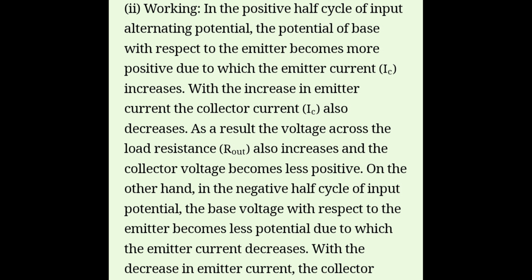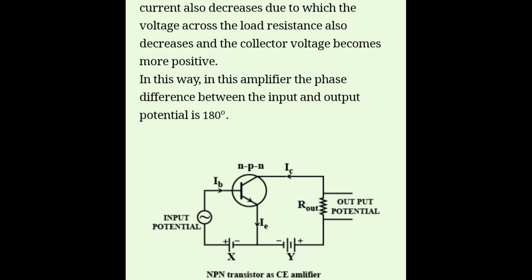On the other hand, in the negative half cycle of the input potential, the base voltage with respect to the emitter becomes less positive, due to which the emitter current decreases. With the decrease in emitter current, the collector current also decreases, due to which the voltage across the load resistance also decreases and the collector voltage becomes more positive. In this way, in this amplifier, the phase difference between the input and output potential is 180 degrees.